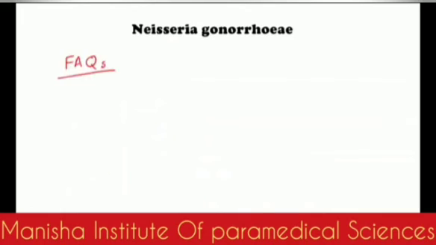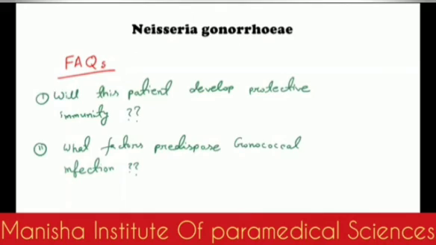Okay, now one interesting thing, a frequently asked question in the vivas for better marks. Actually, there are two questions you should remember. If a person has Neisseria gonorrhoeae, will this patient develop protective immunity? That means whether he will get immunity after the first infection.